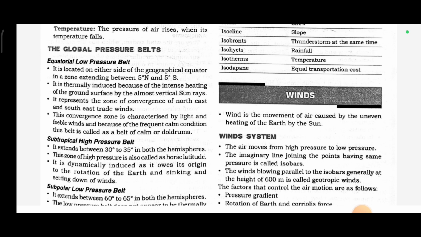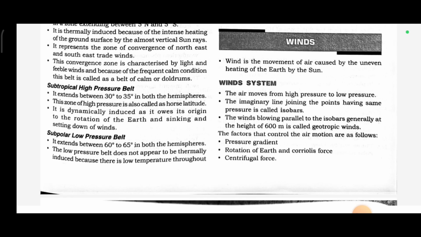Subtropical high pressure belt. It extends between 30 and 35 degrees in both hemispheres. This zone of high pressure is also called the horse latitudes. It is dynamically induced, as it owes its origin to the rotation of the earth and the sinking and settling down of winds.